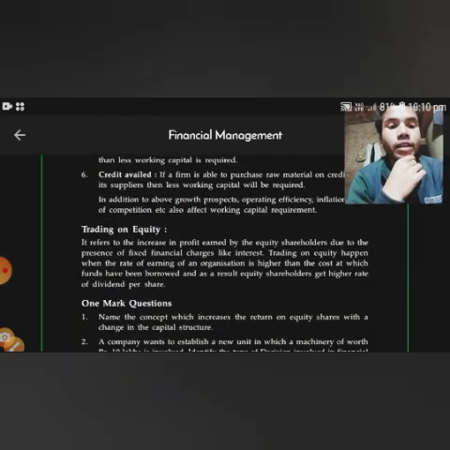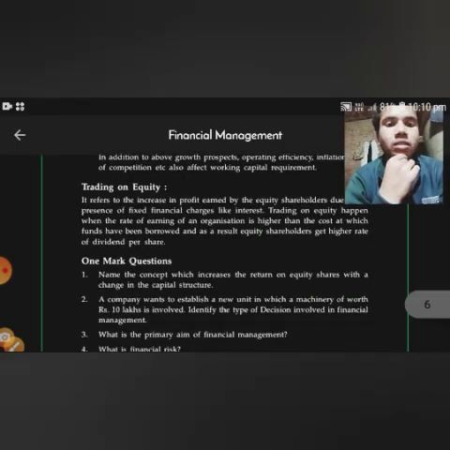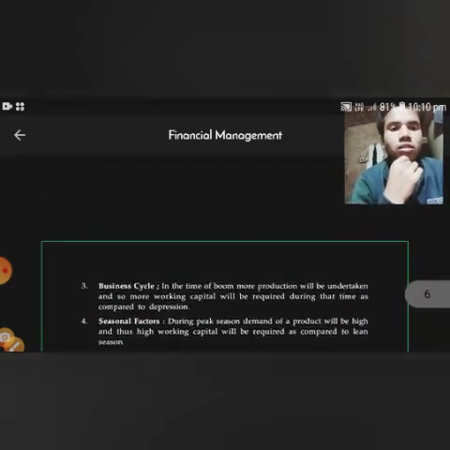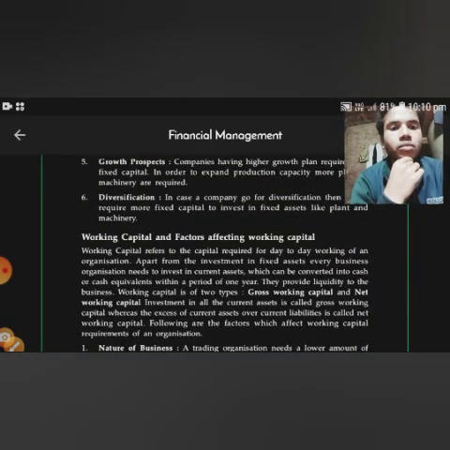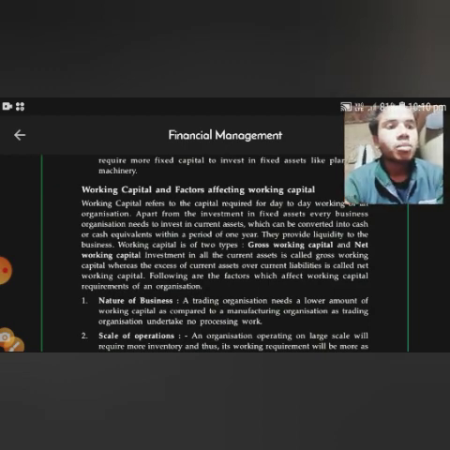Trading on equity: trading on equity means that when profit increases, equity shareholders earn more, because fixed financial charges like interest are paid. Trading on equity occurs when the rate of earning of the organization is higher than the cost at which funds have been borrowed, and as a result equity shareholders get a higher rate of dividend per share. These are the factors affecting working capital. This chapter is finished.